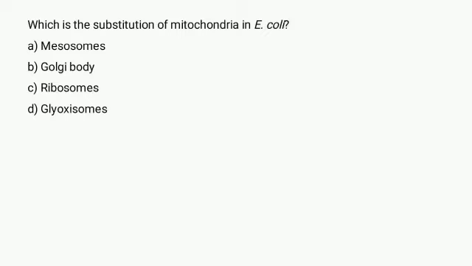which is a substitution of mitochondria in E. coli. In many bacteria, the cell membrane becomes invaginated and folded to form structures which are called as mesosomes. It is equivalent to mitochondria of eukaryotes because of the respiratory enzyme present in the aerobic bacteria, and like the mitochondria, the folded invagination of the mesosomes increase the cellular absorption and increase its efficiency by the production of greater ATP. So the correct option is option A, which is mesosome.